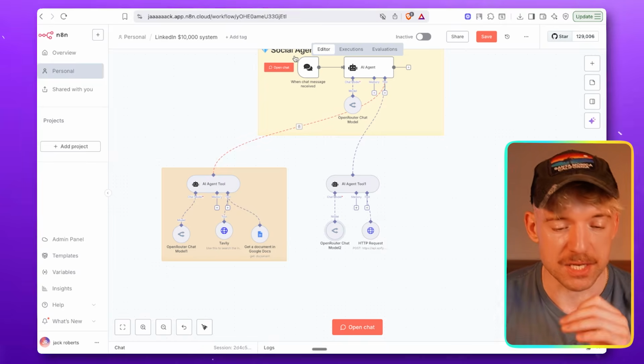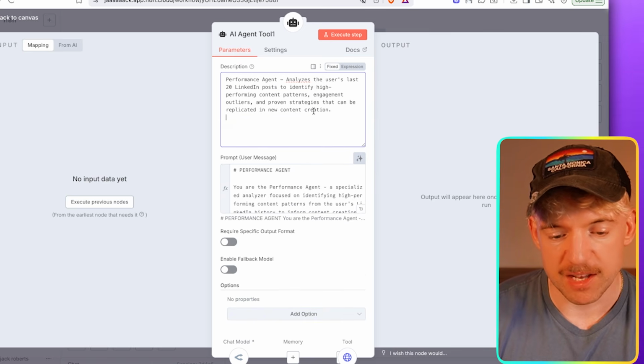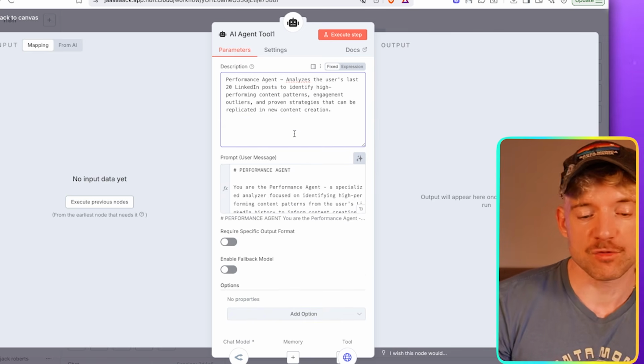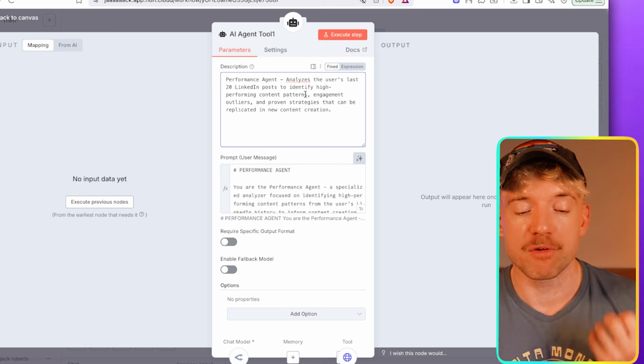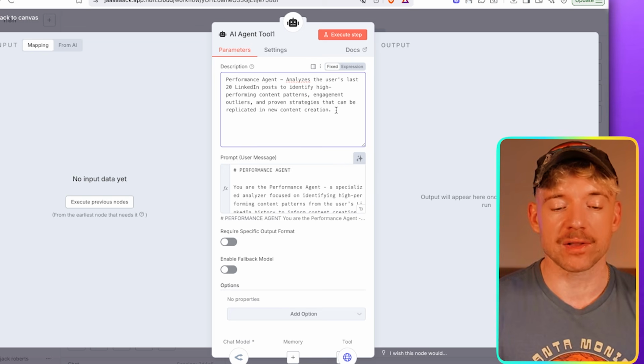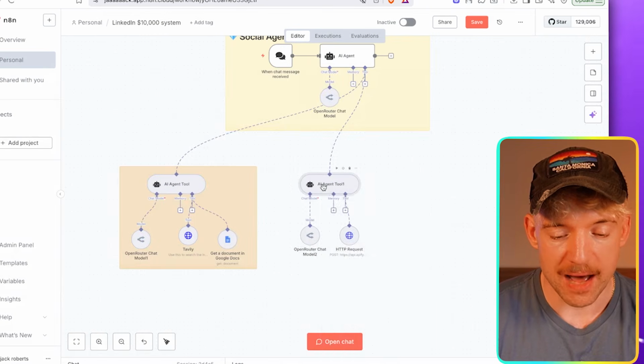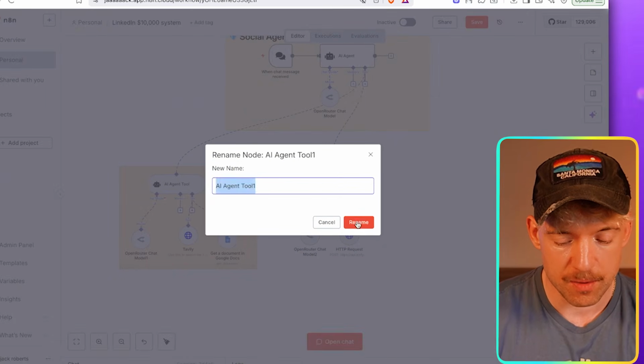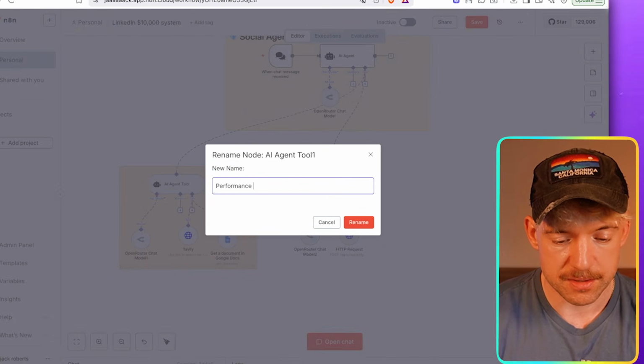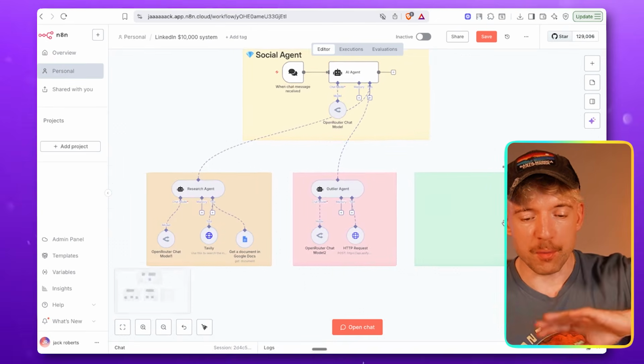We do need to add a description in there. And I basically just explained here that the performance agent analyzes users' last 20 LinkedIn posts to identify high-performing content patterns, engagement outliers, and proven strategies that can be replicated in new content creation. Awesome. And then obviously, let's just rename these just so we know. This one is going to be performance. Actually, we'll call him outlier agent, right? Beautiful. All right, cool. So we've brought this green thing over.